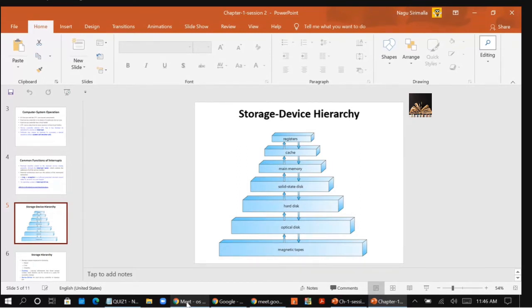So the load instruction is used to load the data from the memory to the CPU, because these registers are in the CPU. I can say these are the CPU registers. So the load instruction is used to load or to move the data from the main memory to the internal registers. The store instruction moves the content of a register to memory.